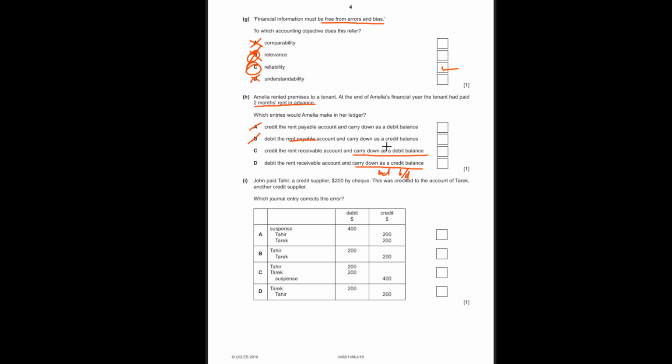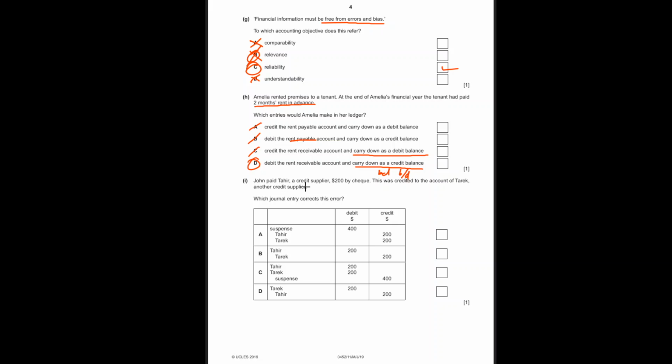Why? Because you have received it in advance, right? If you're aware of this chapter, it becomes your liability. You have to provide the service later because she has already paid. Your tenant has already paid you the money, right? So it becomes a liability on you. Okay, so this is the answer. This isn't.